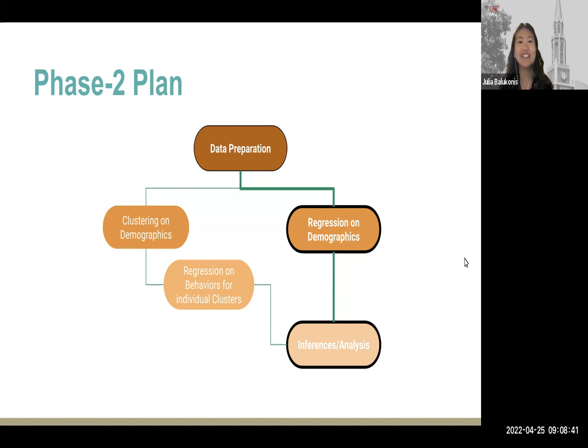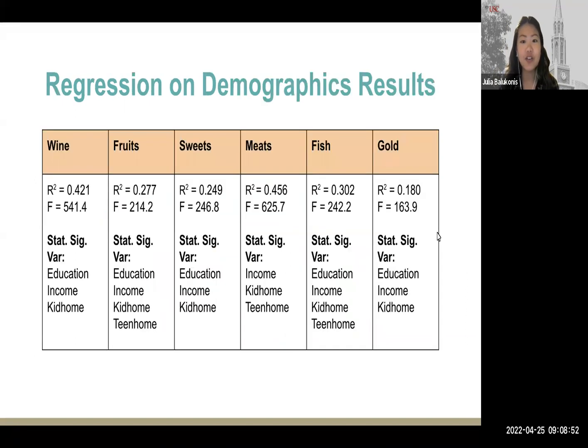Thanks, Rakshit. Now, for the second phase of our method, we decided to run a regression on the demographic variables in the dataset and then analyze these results with our results from phase 1. So for this regression, the model was built on the demographic variables of education level, income, number of kids at home, and number of teens at home, with the outcome variable as the purchasing totals of wine, fruits, meats, etc. Also, we listed the statistically significant variables for each of the models, those with p-values less than 0.05. So for wine, the statistically significant variables were education, income, and kids at home, for instance.